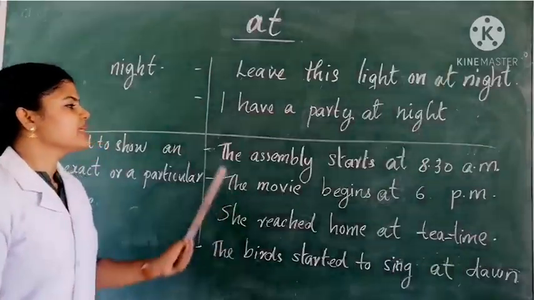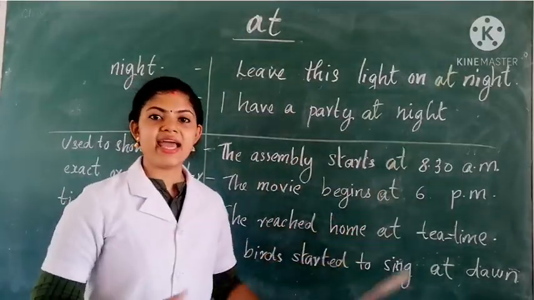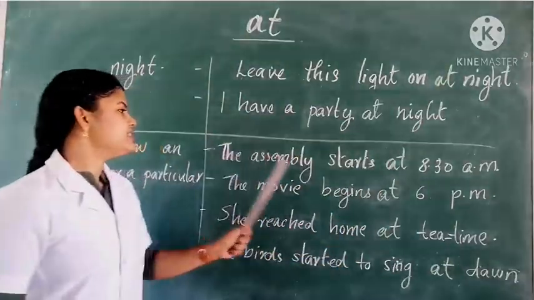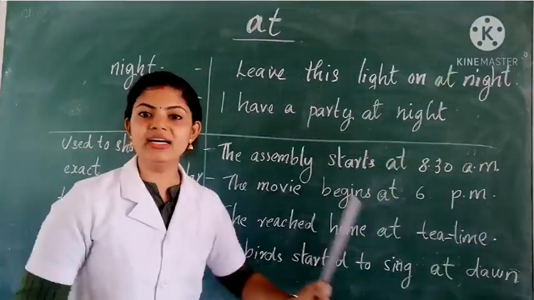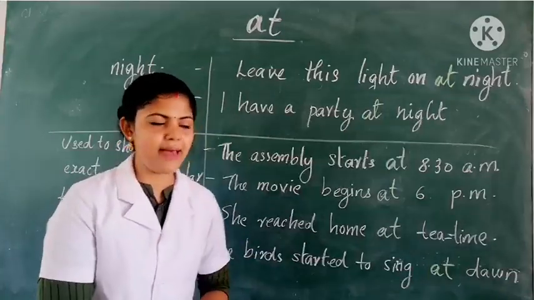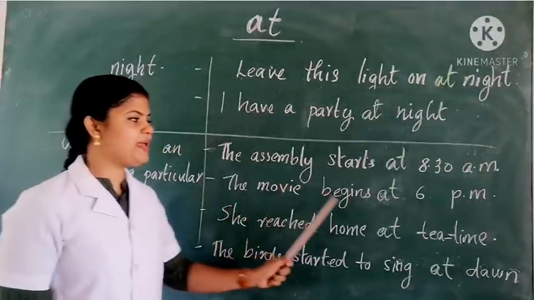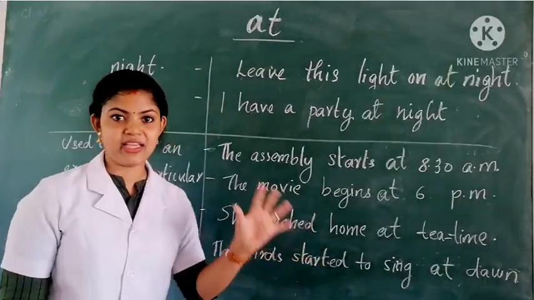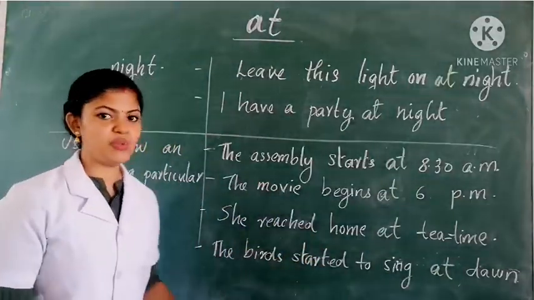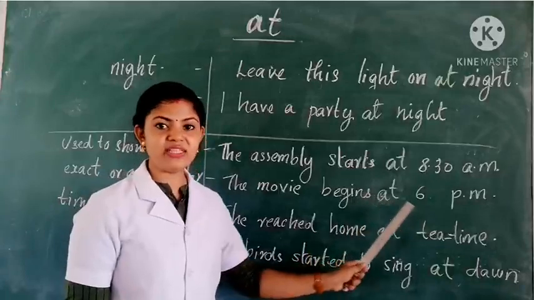For example, the assembly starts at 8:30 a.m. So we use the preposition "at" with the time to show when the action is happening. Next, the movie begins at 6 p.m. So this is exact time. The correct time is given. So we use the preposition "at" with the time.